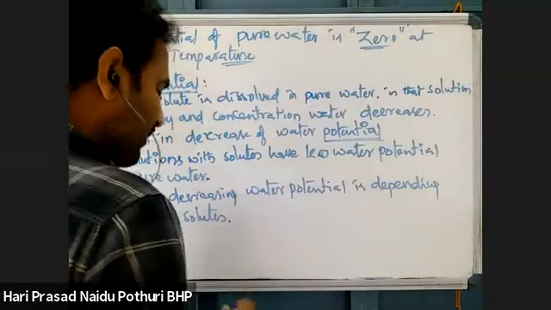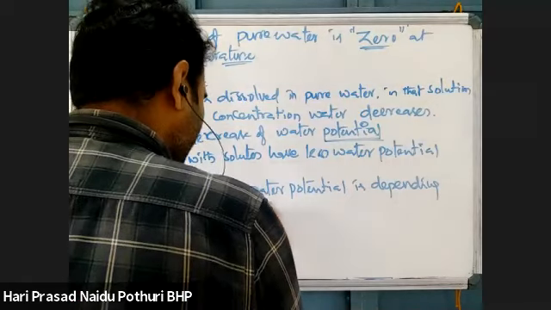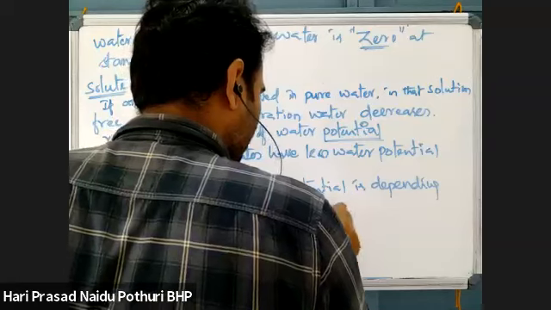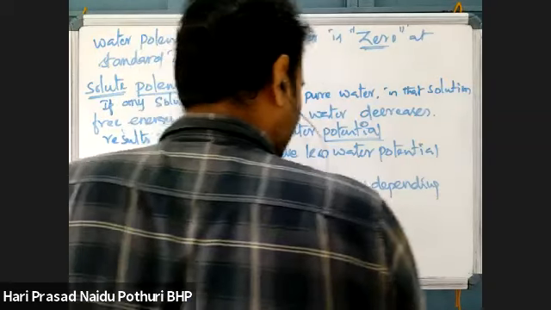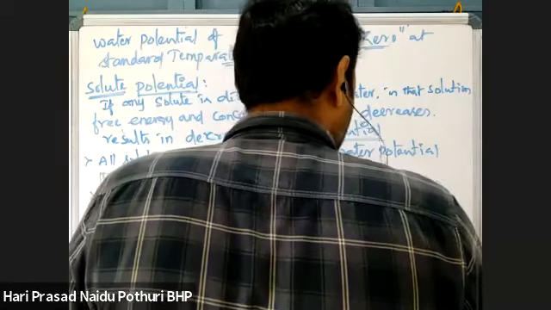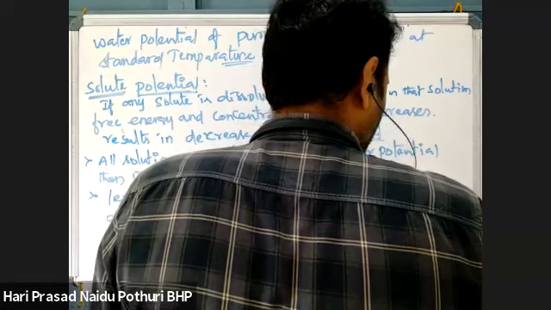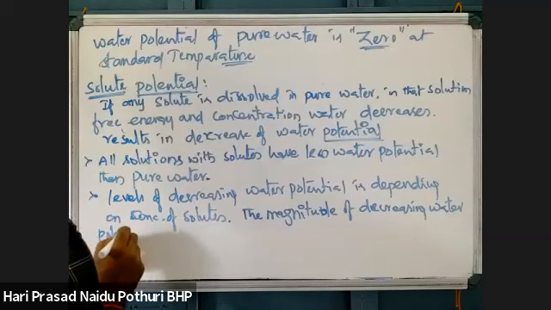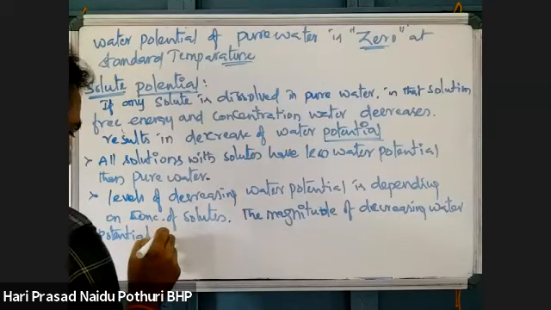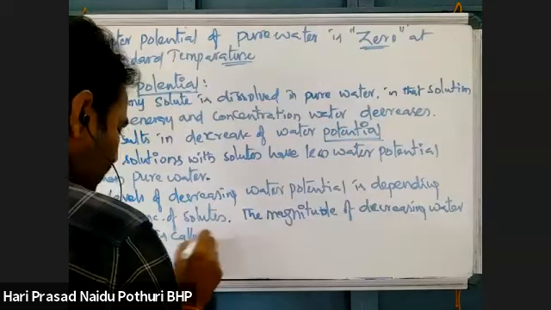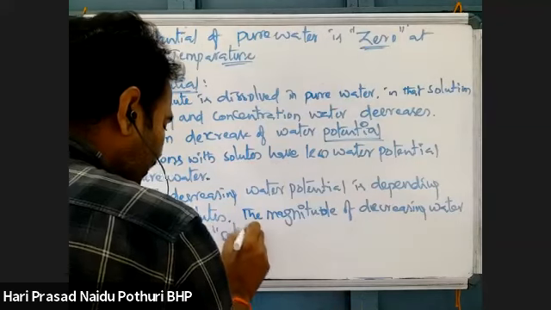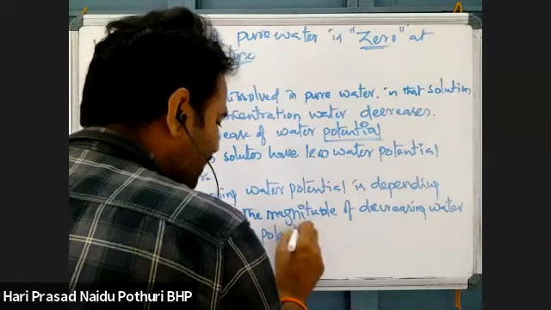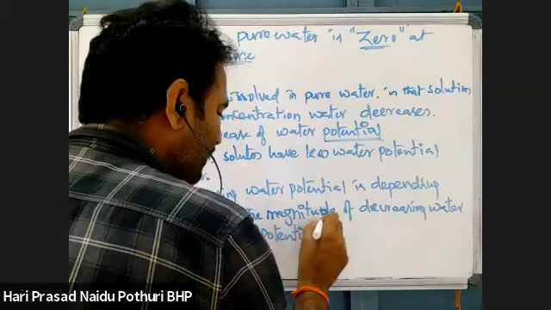And the magnitude of decrease of water potential, how much amount is decreasing, is called solute potential.